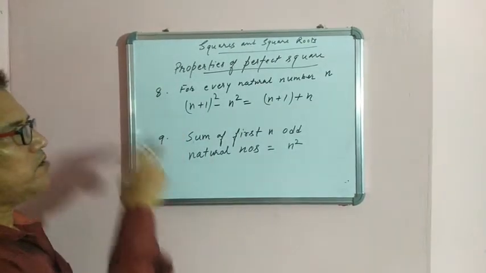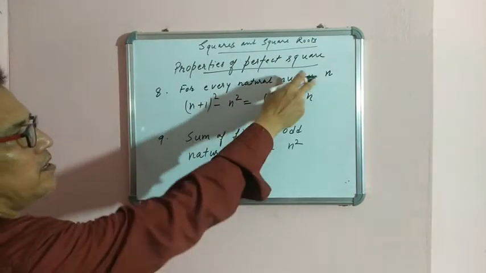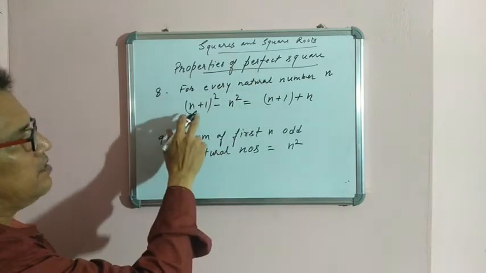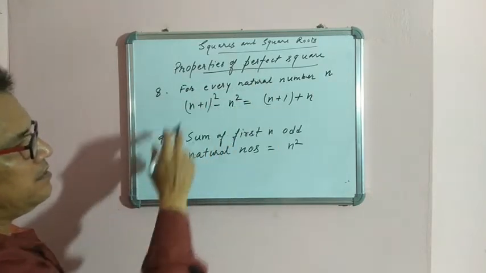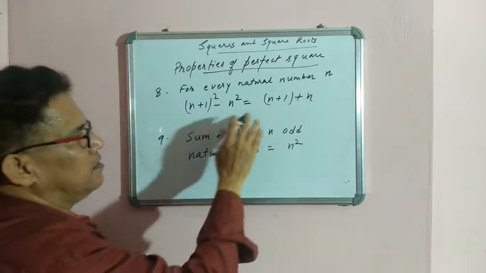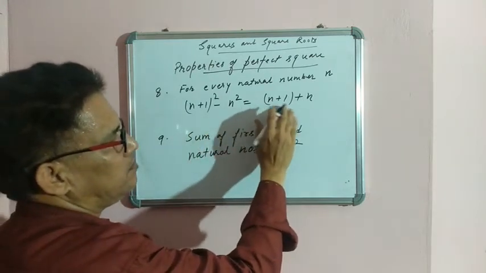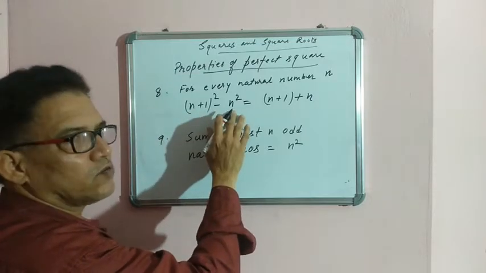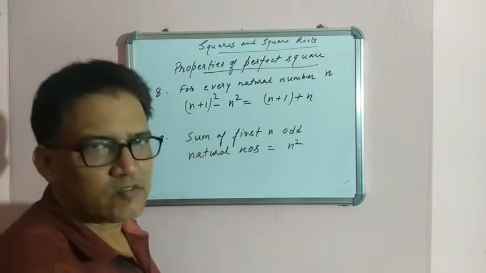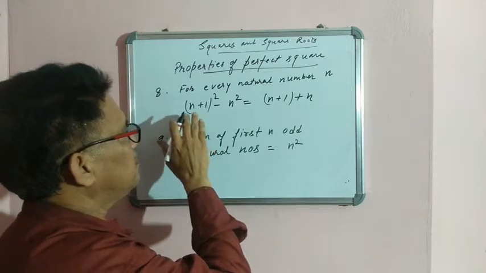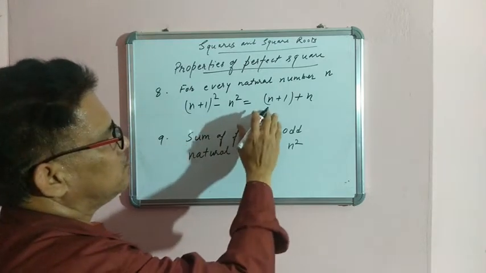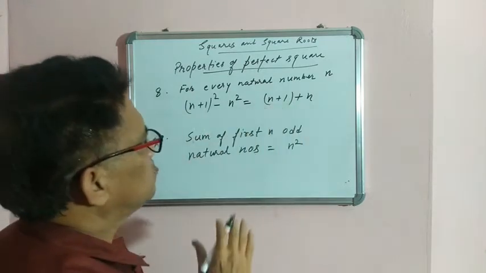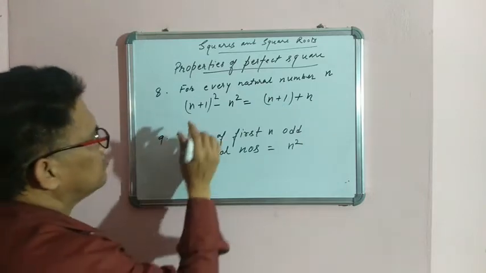Now our next property is: for every natural number n, we have (n plus 1) whole square minus n square is equal to n plus 1 plus n. Here n is a natural number, and n plus 1 is the next natural number. So the difference of their squares is equal to their sum. I am taking an example to make it clear.